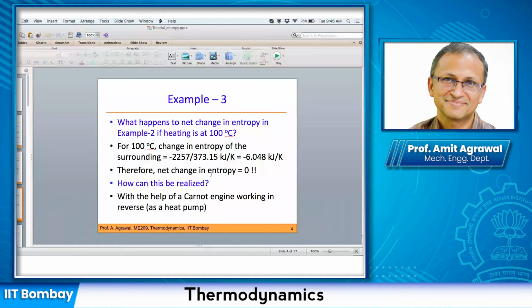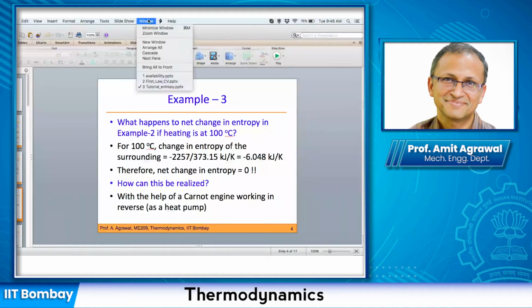To do that, we said that we need to connect a Carnot engine, which will take in heat from the environment at 25 degrees Celsius. We do some work on this Carnot engine, and then it will supply heat at 100 degrees Celsius. Correct? So then there will be no difference in the temperature of the system and the surroundings, and of course that would be reversible. So then this heat addition process would become reversible.